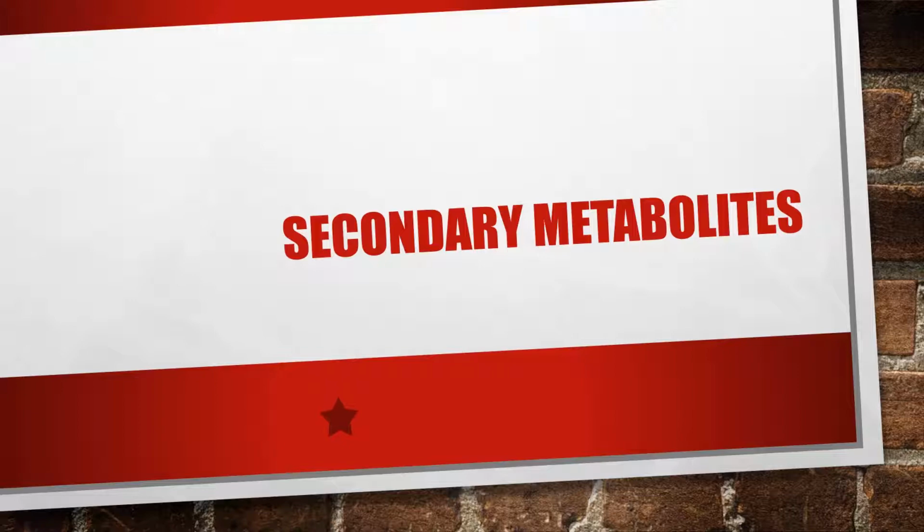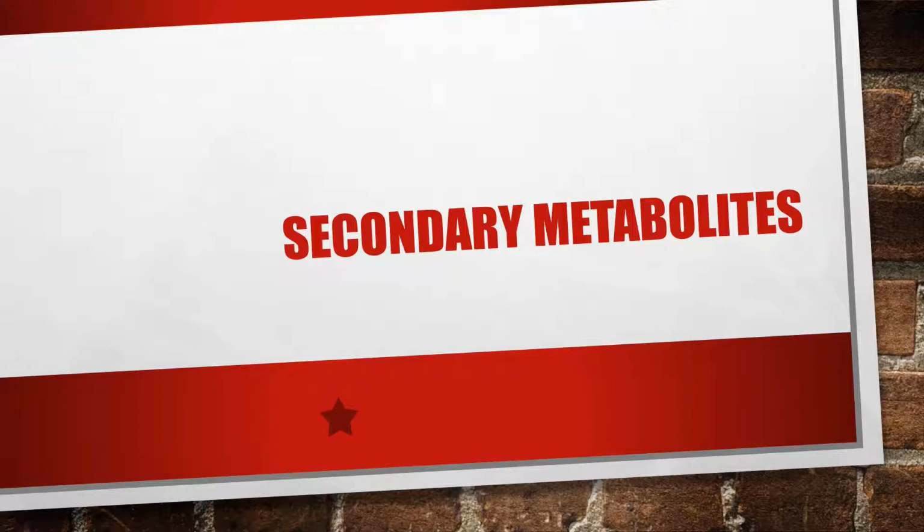The primary metabolites are the carbohydrates, proteins and fats. These primary metabolites directly involve in the normal growth and development of the plant. So about these primary metabolites we have discussed in our earlier session.